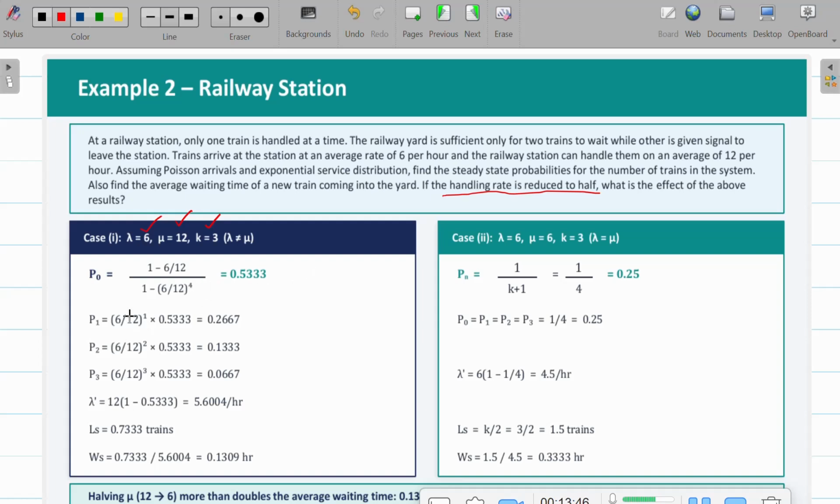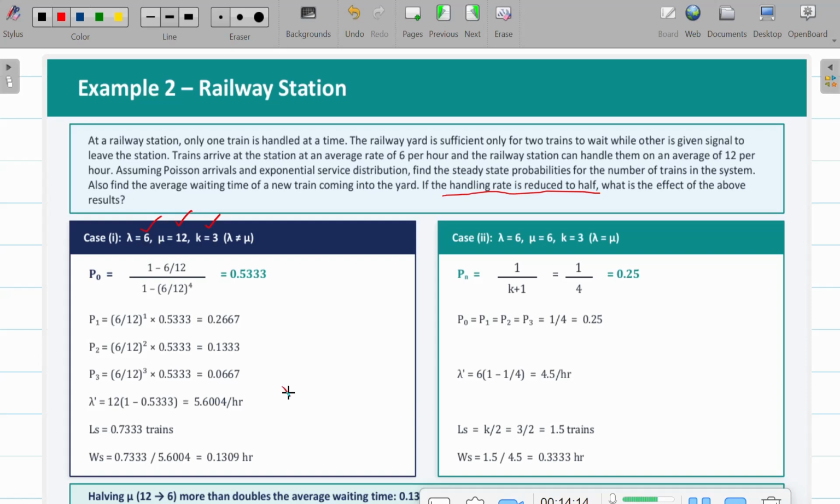Before that, we'll go with finding your P naught. So P naught is 1 minus 6 by 12, over 1 minus 6 by 12 the whole power 4. So it is 0.533, and so we'll calculate the steady state probability for the number of trains in the system, right? So for Ls, we'll go with the formula.